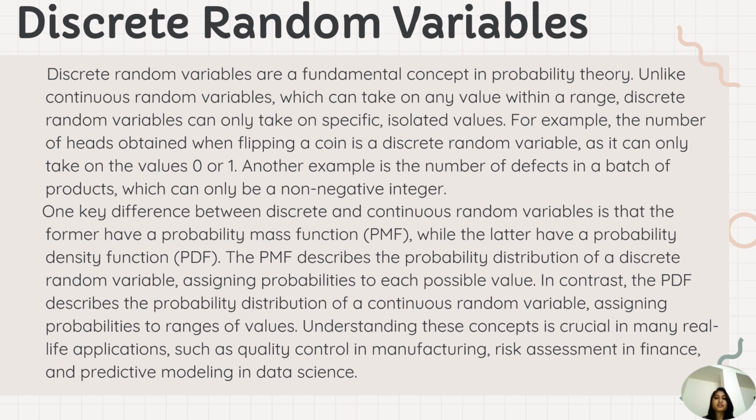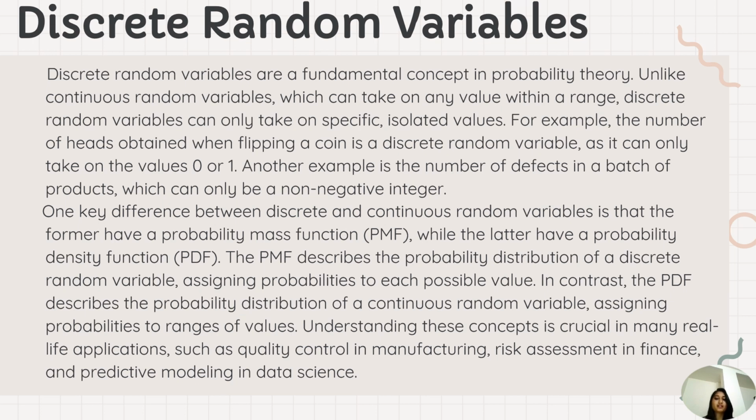Now let us see discrete random variables. Discrete random variables are a fundamental concept in probability theory. Unlike continuous random variables, which can take on any value within a range, discrete random variables can only take on specific isolated values. For example, the number of heads obtained when flipping a coin is a discrete random variable, as it can only take on the values 0 or 1. Another example is the number of defects in a batch of products, which can only be a non-negative integer.